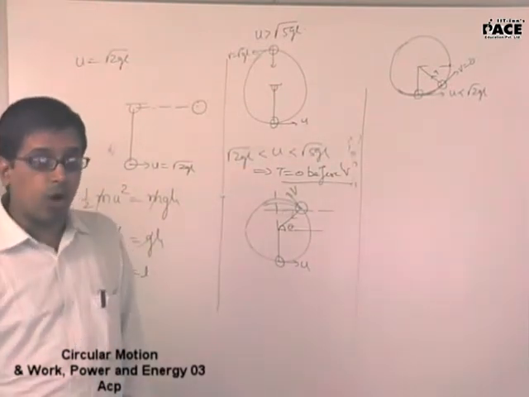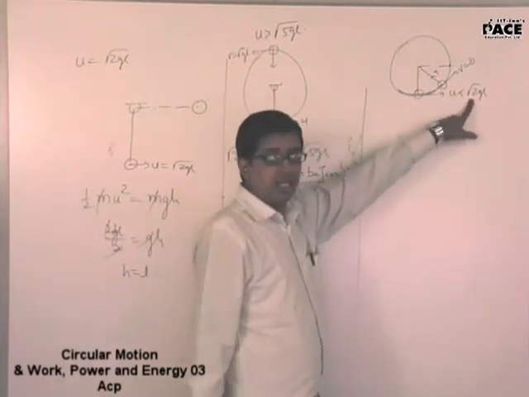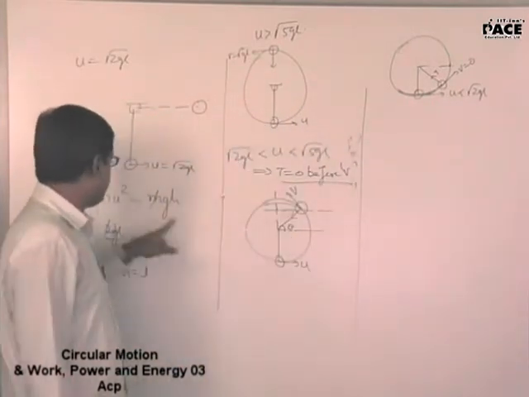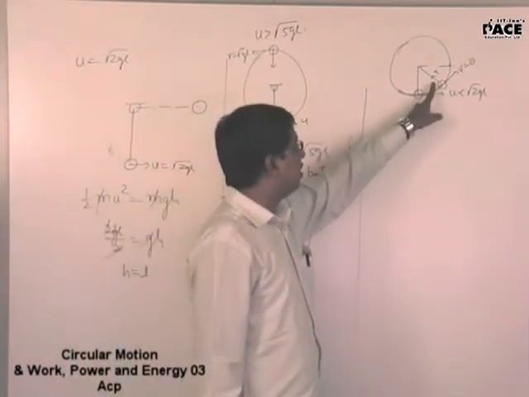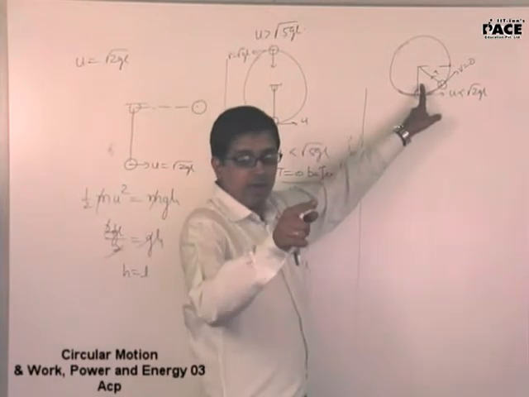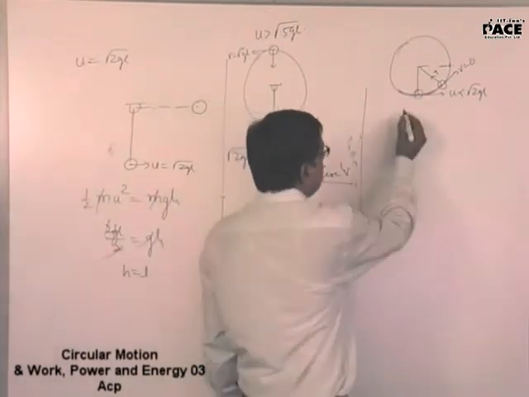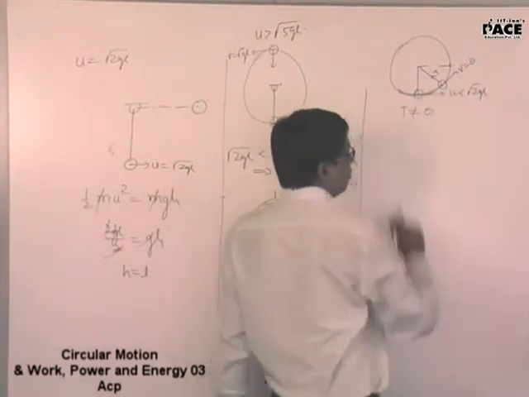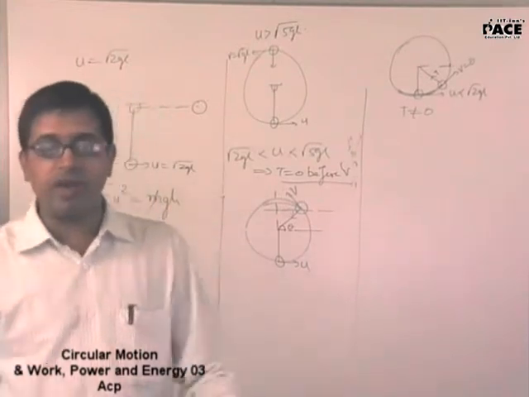But then what told you that it will be in this particular track? You are giving a velocity less than root over of 2gl. If I give root over of 2gl, it will come to this particular point. Less than root over of 2gl, it will remain in these two quadrants. Velocity becomes zero, but it will be oscillating like a simple pendulum. Tension will not be equal to zero, but velocity will become zero. This is the analysis of what we have done till now.